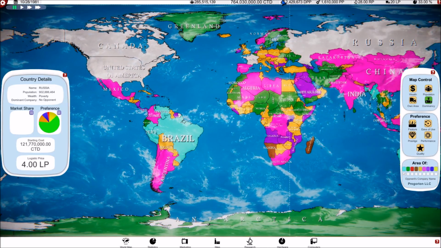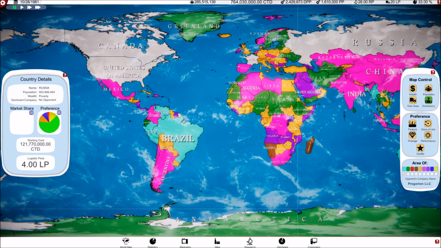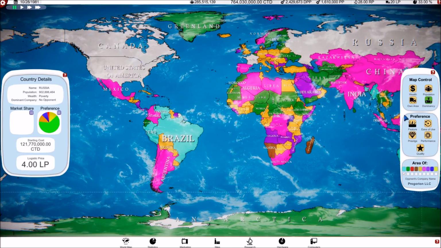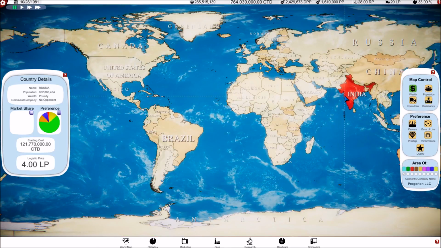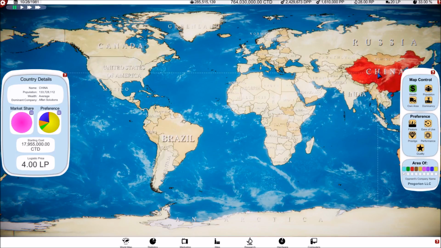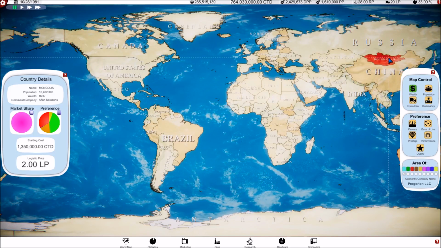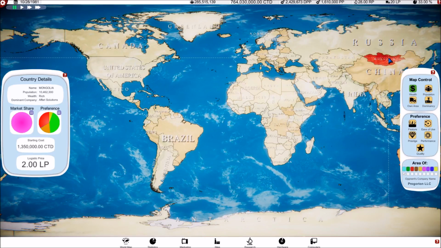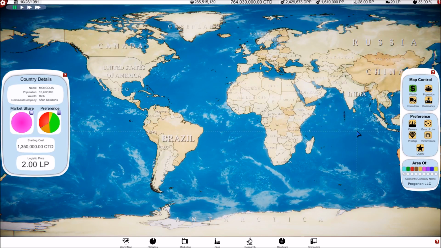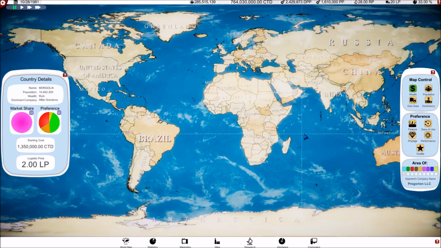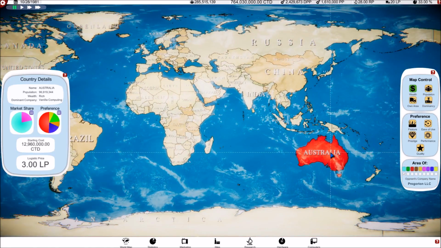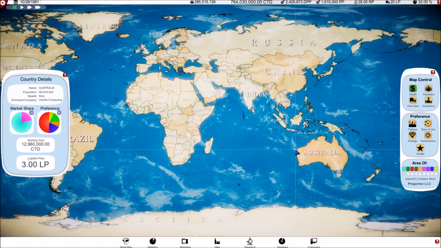I may buy in there, but we really don't need to get into any additional markets. And honestly, if we do get into additional markets, we probably should buy into some richer markets anyways, like Mongolia, which for some reason is very rich. I don't understand that, but it's a game, right? So, what are you going to do? Australia? Are we already on Australia? We are, and we're the dominant company.